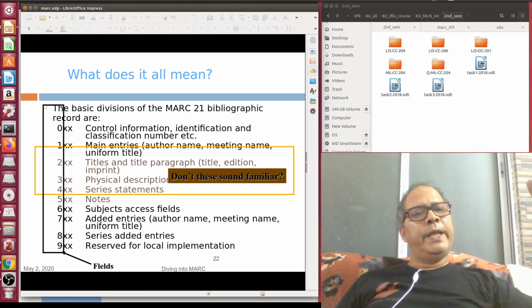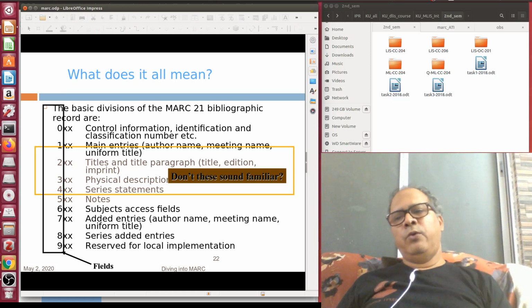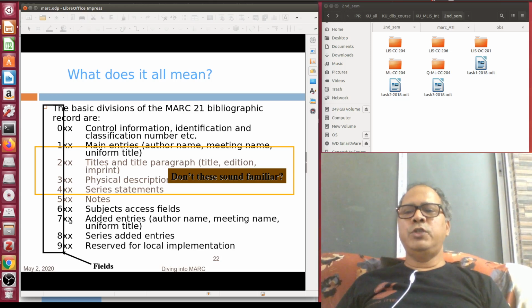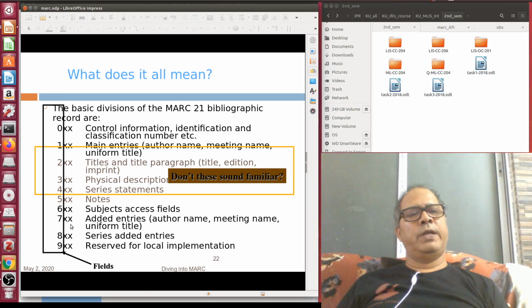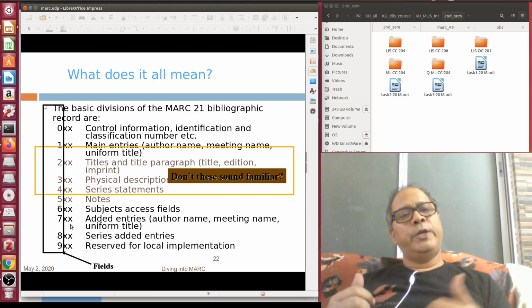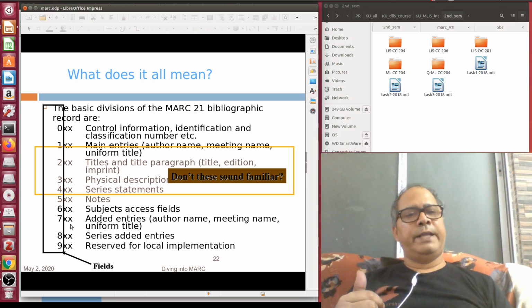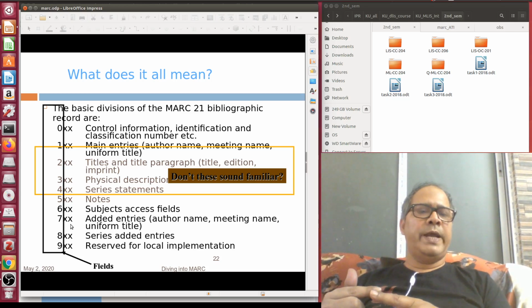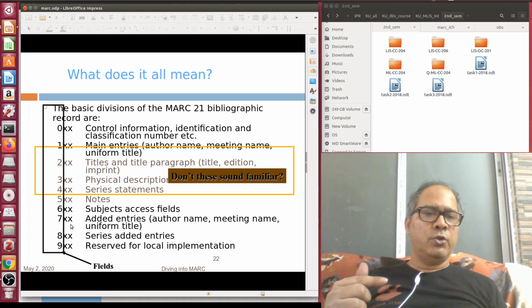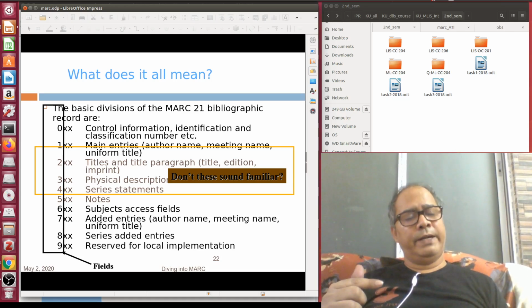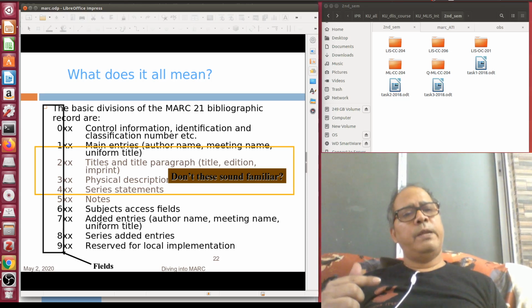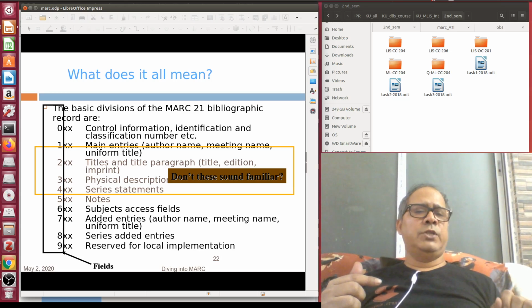So the 2 remaining authors Y and Z will be coming to 700 added entry personal name. So there is a liaison between 1xx and 7xx. So 100 is main entry personal name, 700 is added entry personal name, and 700 can be repeated. So Y and Z both can be accommodated inside 700.